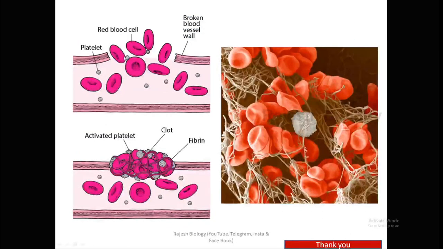So this is blood clot formation. This is the injury, and these are the platelet cells. When platelet cells are exposed to the collagen fibers, first vasoconstriction will occur. After that, a platelet plug will be formed, and then the next series of chemical reactions will occur within the blood. The intrinsic pathway and extrinsic pathway promote the prothrombin activator.